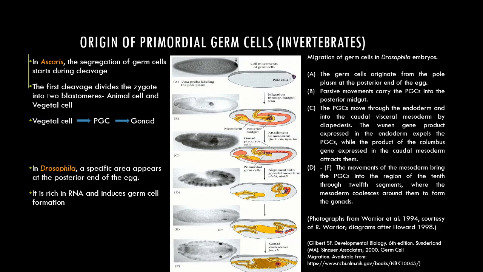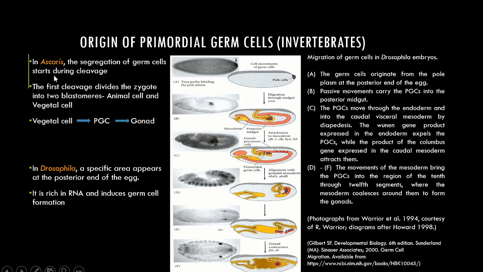First, we'll be taking the case of invertebrates. In invertebrates, I have two examples for you. First is Ascaris, that is the roundworm. The segregation of the germ cell starts during cleavage. So, when there is the first cleavage of the embryo, that is the first division of the zygote, it divides into two blastomeres, the animal cell and the vegetal cell. And the vegetal cell gives rise to the primordial germ cells, which then migrate into the gonad.